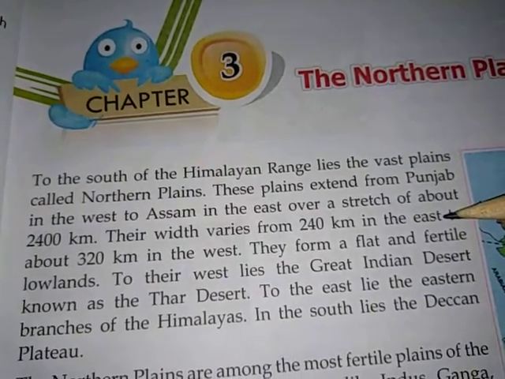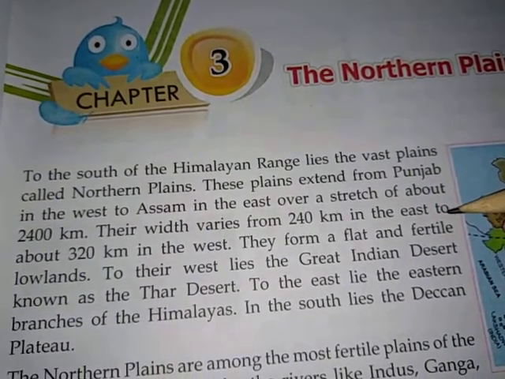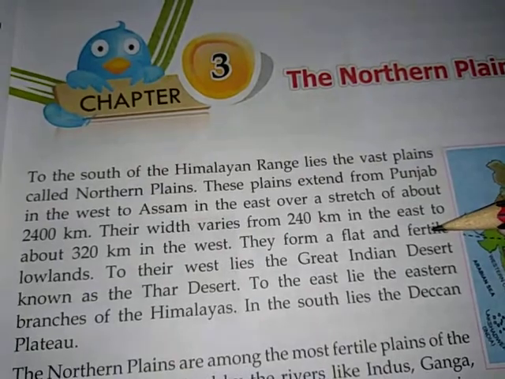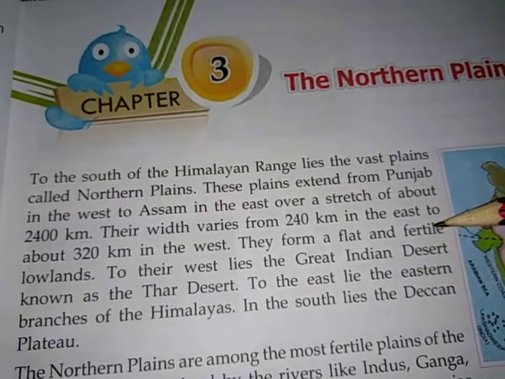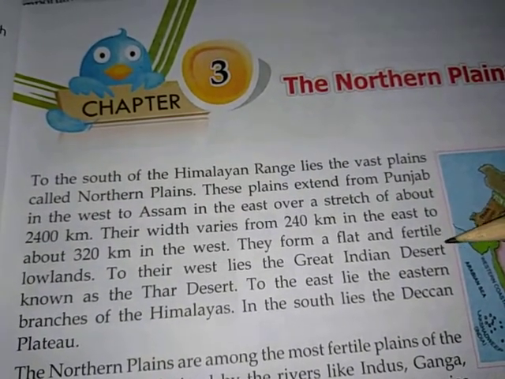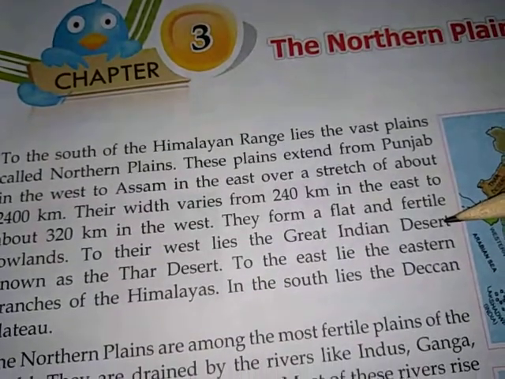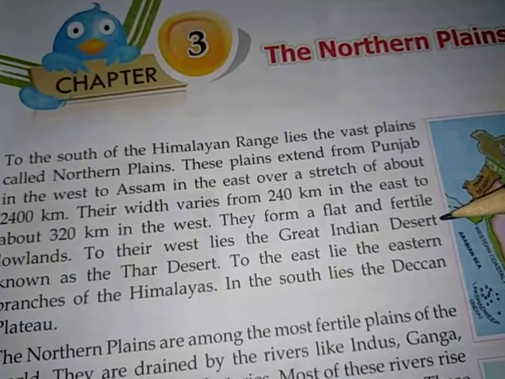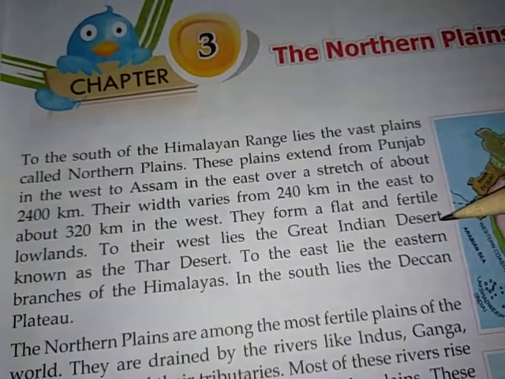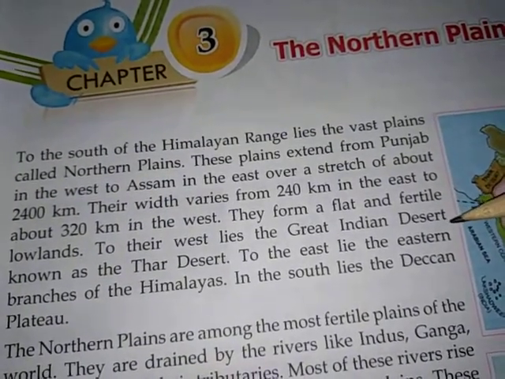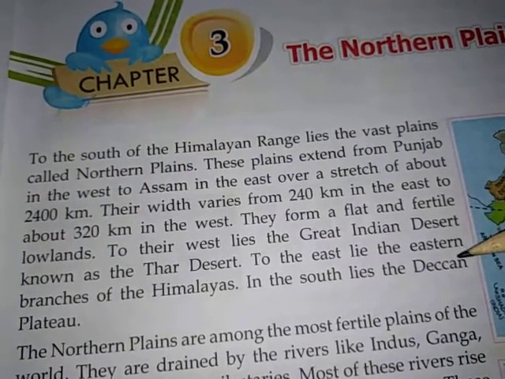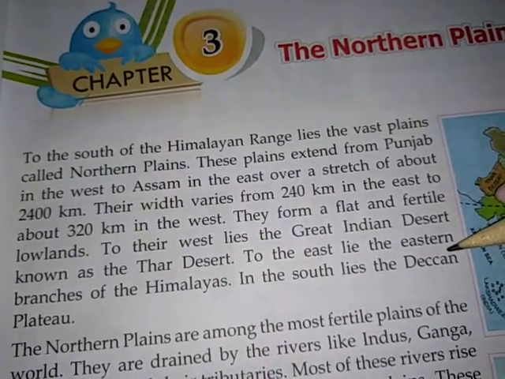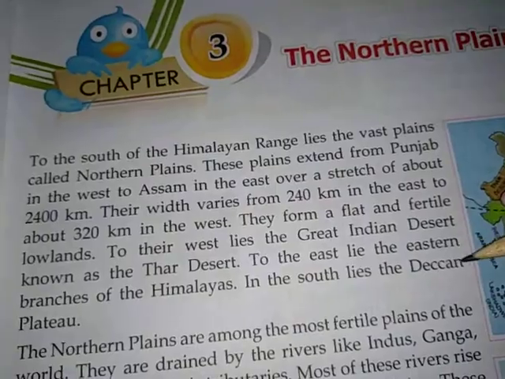Their width varies from 240 km in the east to about 320 km in the west. They form a flat and fertile lowland. To their west lies the Great Indian Desert, known as the Thar Desert. To the east lie the eastern branches of Himalayas. In the south lies the Deccan Plateau.